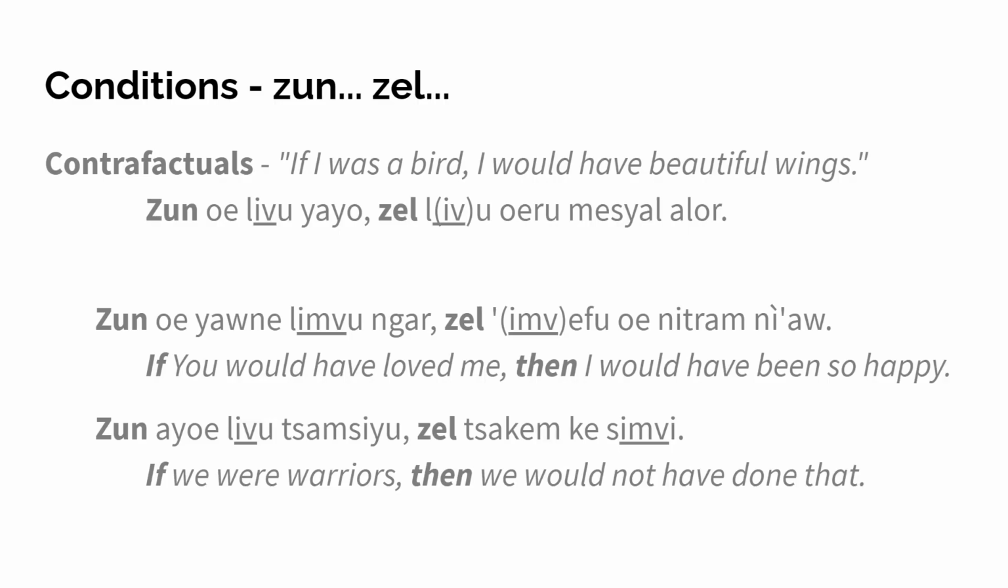Here we have an example of a clause where it's not the same. Soon aioe livu tsamsiu, sel tsakem ge simvi. If we were warriors, then we would not have done that. So here we have present tense in the first clause, in the soon clause, soon aio livu tsamsiu, and we have past tense in the following clause, sel tsakem ge simvi. Then we would not have done that. And because we have two different tenses, we cannot leave out the infix in the second one.